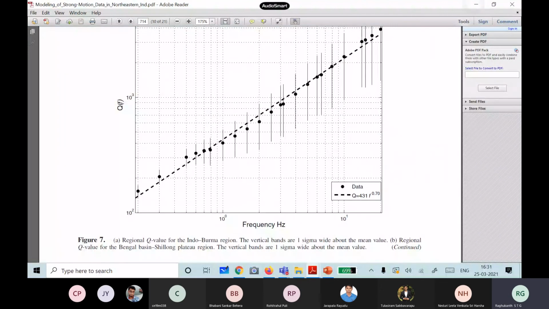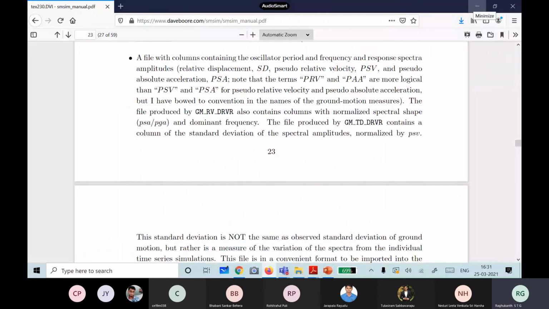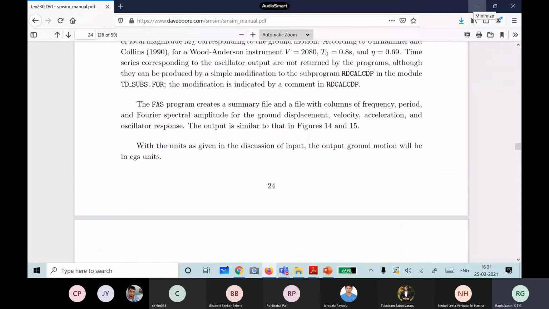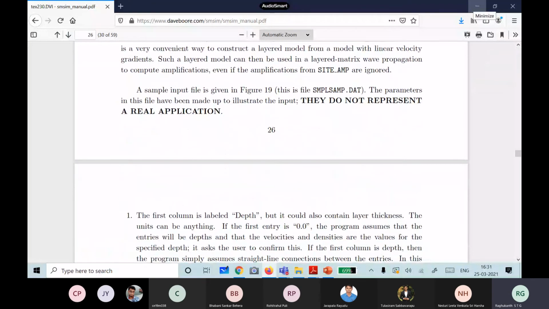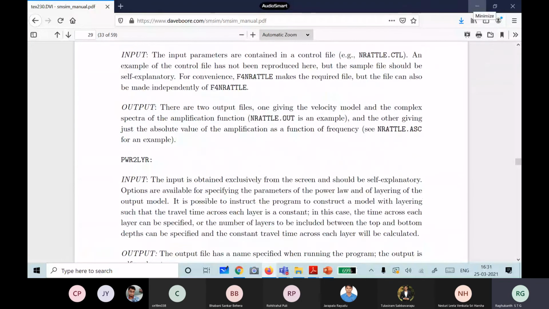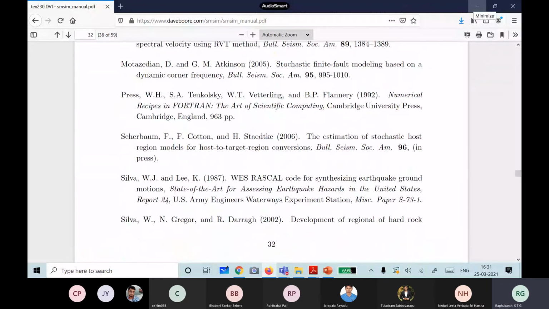So you take the inputs from these papers and take Boore's programs. The input files he has given are very easy actually. You simulate, and the time history is produced from the seismological model.